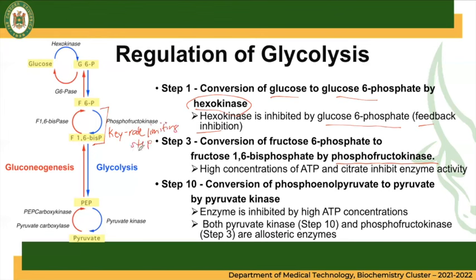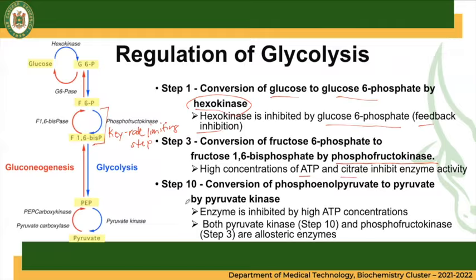So it is a rate limiting step. This enzyme is the one that regulates the pace of glycolysis. When we say rate limiting step, it is the slowest enzyme and it is irreversible. So this is the enzyme that determines how fast the whole glycolysis pathway will proceed. Again, step number 3, phosphofructokinase, is a key rate limiting step. It regulates how fast or how slow the glycolysis pathway is, and it is inhibited by high concentrations of ATP as well as citrate.